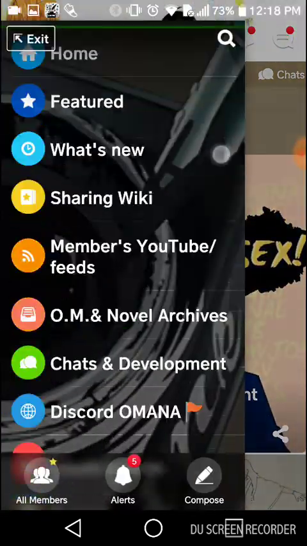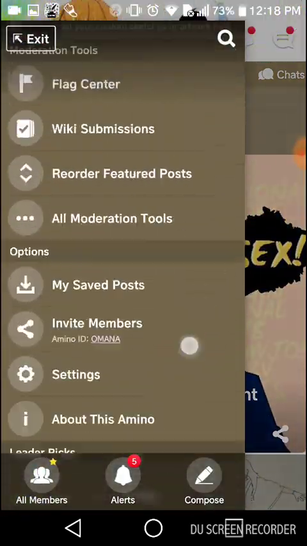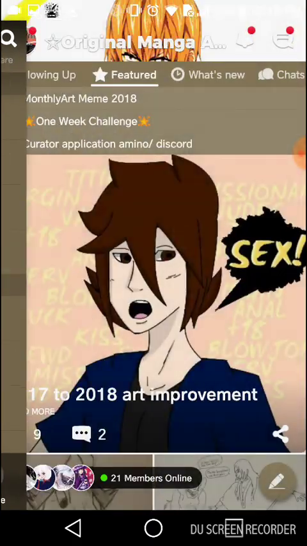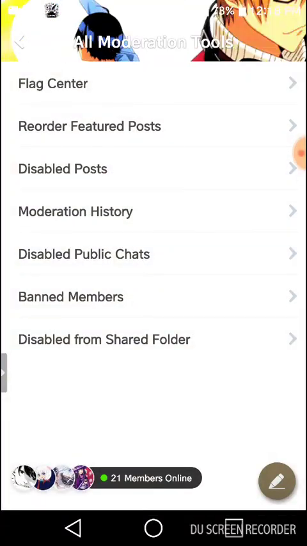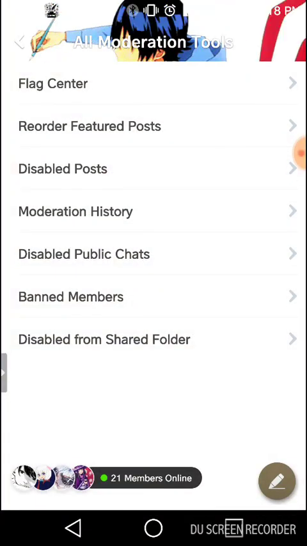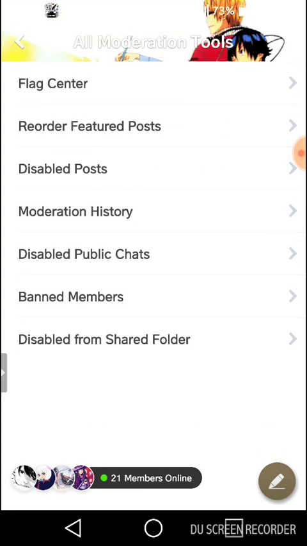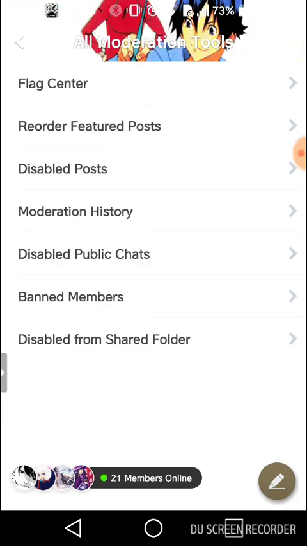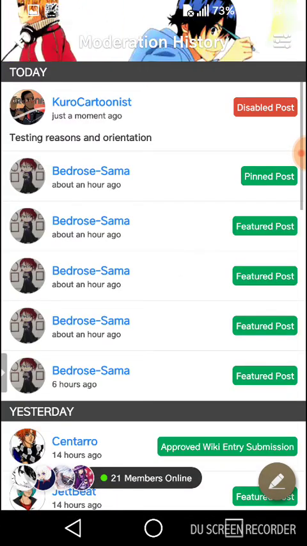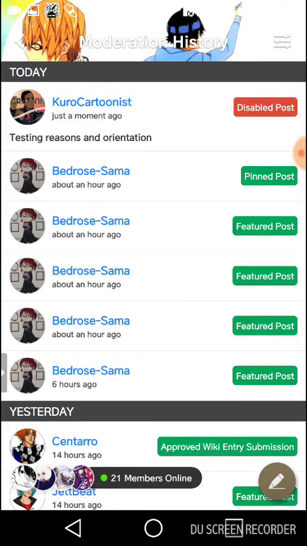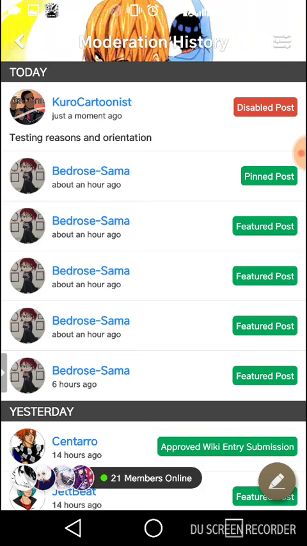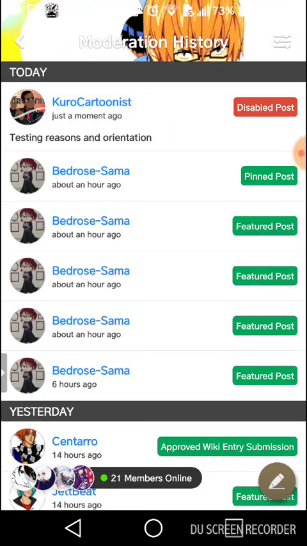Now here's the next thing that you can do. You scroll all the way down to your side menu and go to all moderating tools. Flag center, I believe, belongs just to the leaders. We have disabled posts and moderating history, so you can see everything that's happened. So we just realized that this post here is disabled.